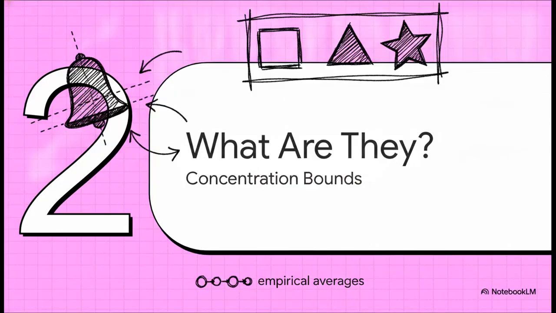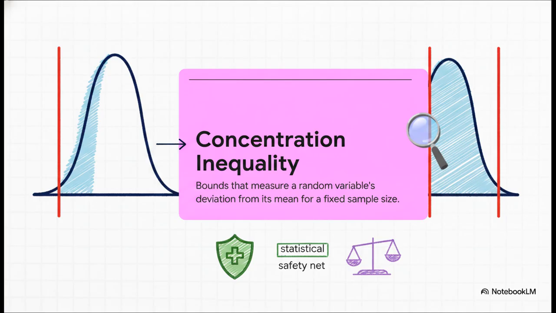So, how do we solve this non-asymptotic problem? Enter our main topic. What exactly are concentration inequalities? Well, the secret is right here in the definition. A concentration inequality provides a probabilistic bound that measures how far a random variable, like our sample average, deviates from its true mean, specifically for a fixed sample size.